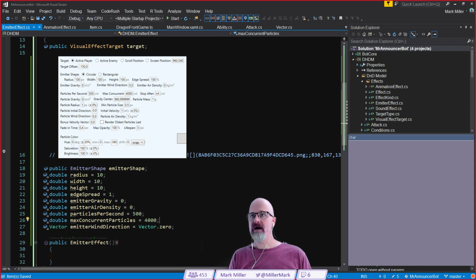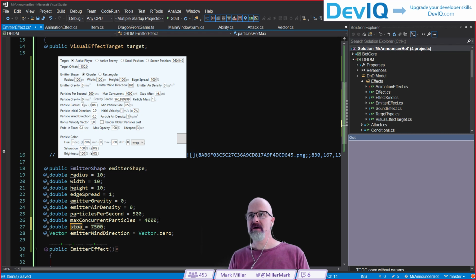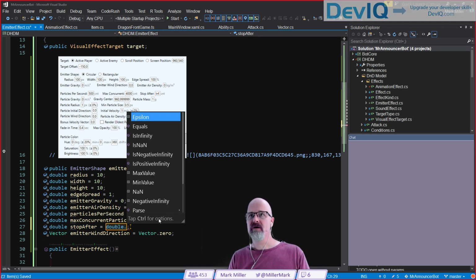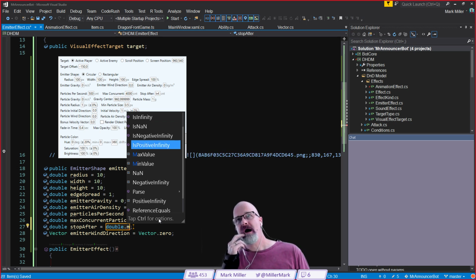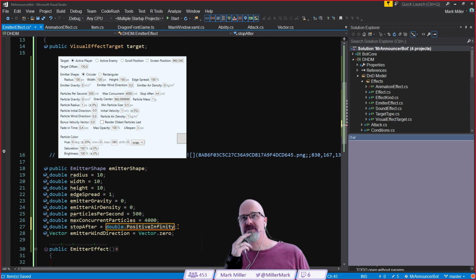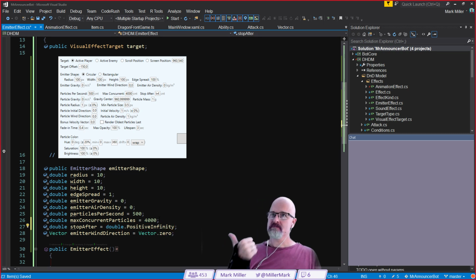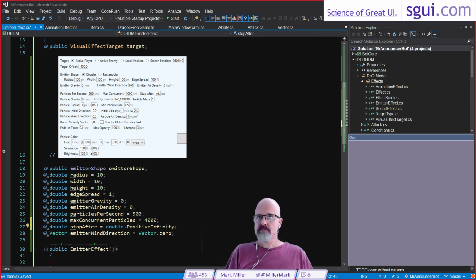And then we're going to say stop after. This is like a limit on how many particles max. I don't have infinity here though. I have max value, I think. Oh wait, I do have it. It is infinity, so I have positive infinity. Again, that'll be interesting to see just how that serializes and how it comes out the other side in TypeScript. I think we're going to have to fix something when we get to the other side. Or maybe it'll be brilliant, right? The JSON converter will be like, hey, it could happen. Yeah, it'll all work.